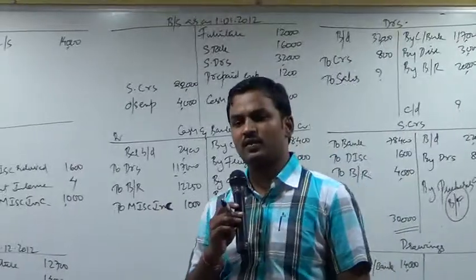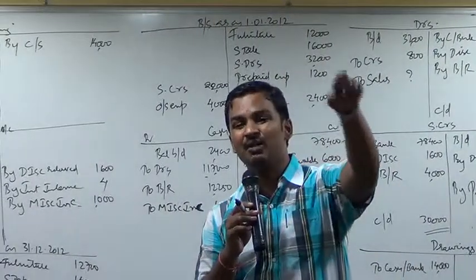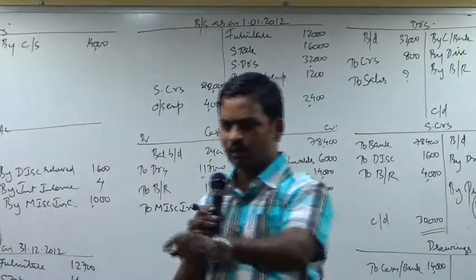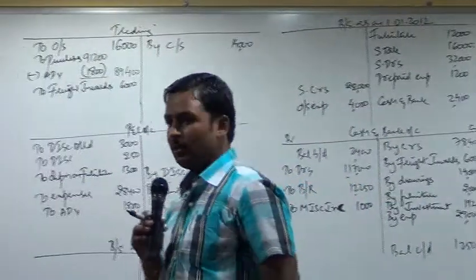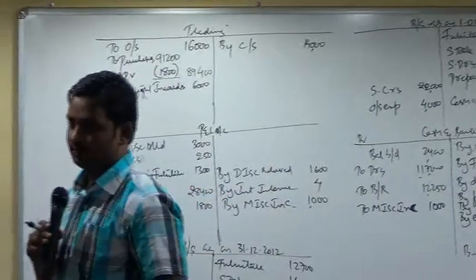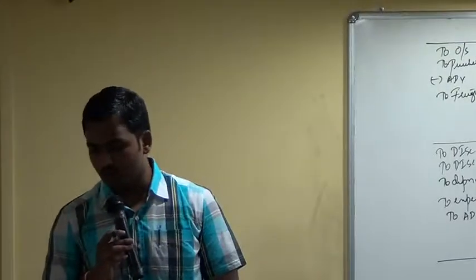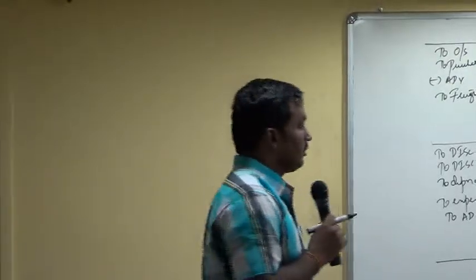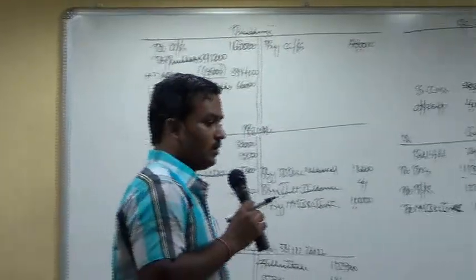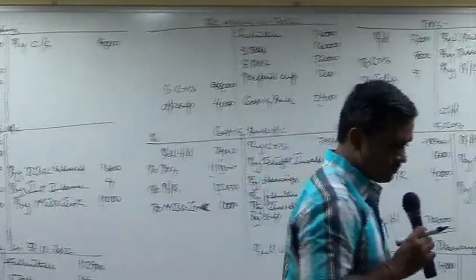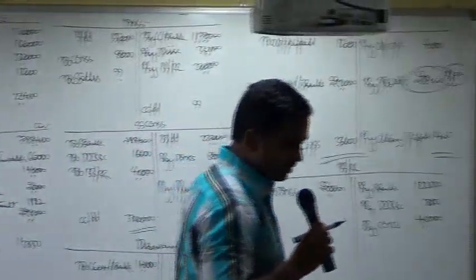If you add these three items, what will you get? Cost of goods available for sale. Don't write that subtotal. Write less closing stock, 14,000. Cost of goods sold. How much is it? 97,400.